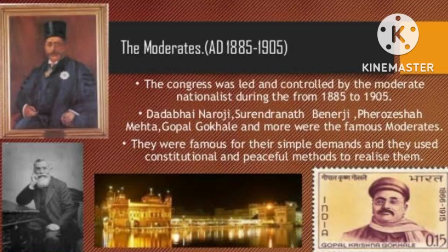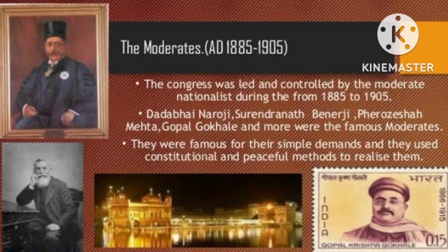Traditionally, the first 20 years of the beginning of Congress are called the moderate age. After the division of Indian freedom fighters into moderates and extremists, the first 20 years of the beginning of Congress: Congress was formed in 1885, so adding 20 years, it became 1905. From 1885 to 1905, the starting 20 years of Congress are called the moderate age. Surendranath Banerjee, Dadabhai Naoroji and Gopalakrishna Gokhale were prominent.